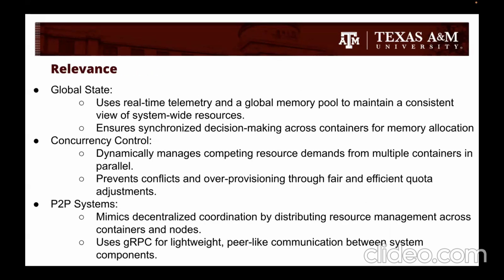So how does all this align with what we have learned so far? ESCRA reflects several key distributed system concepts from class. It first of all maintains a global state using real-time telemetry and a shared memory pool. Then, for concurrency control, ESCRA dynamically manages multiple containers which compete for CPU and memory and ensures fair allocation. And though not a classic peer-to-peer system, ESCRA's P2P like coordination is evident in how it distributes decision making across containers, and it also leverages gRPC for lightweight and scalable communication between components. So this is how the ESCRA architecture is and how the algorithm works.